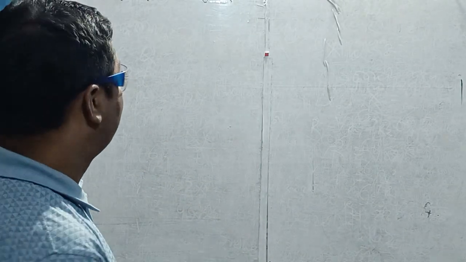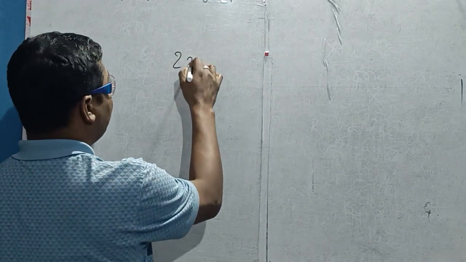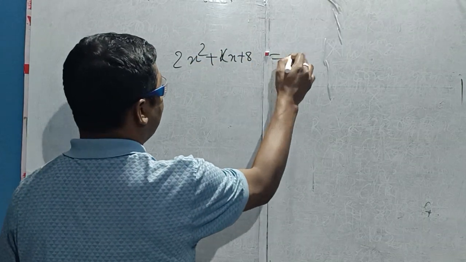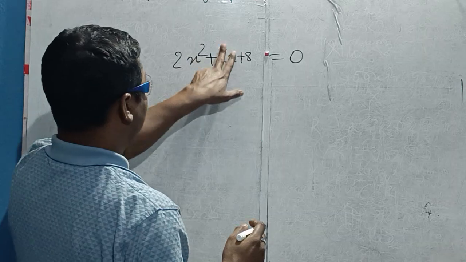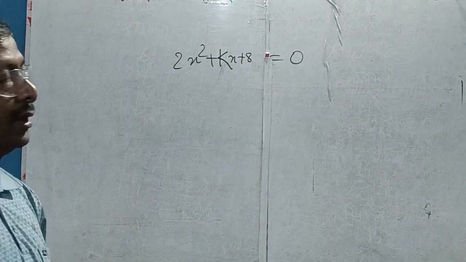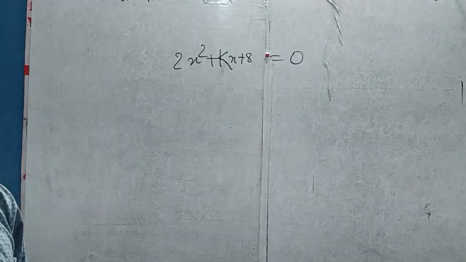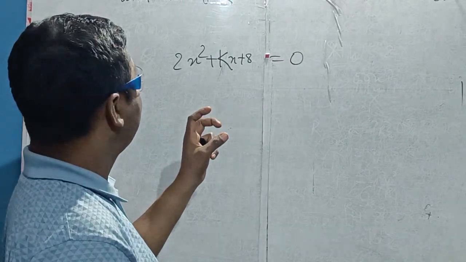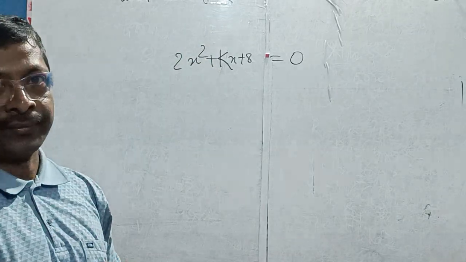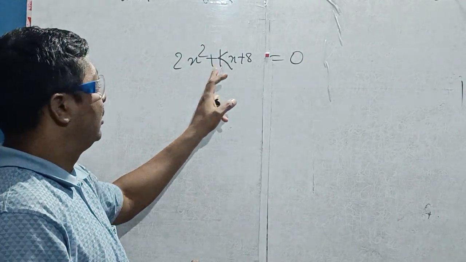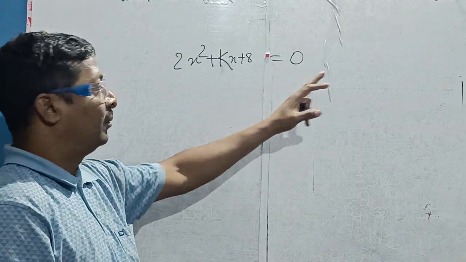Okay, so the equation is given like 2x square plus kx plus 8 equal to 0. Could you follow the question? 2x square plus kx plus 8 equal to 0 is given. And the question is asking, what is the value of k for which this equation has equal roots?